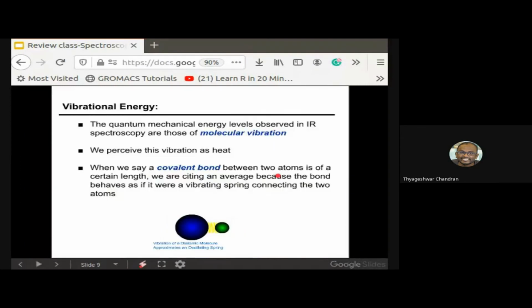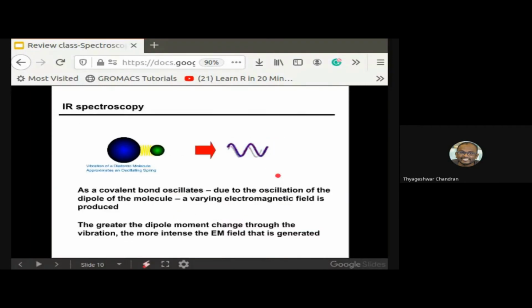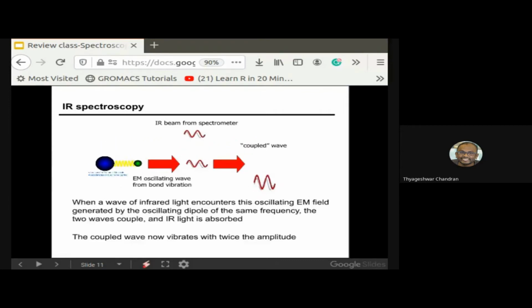Fine. So IR spectroscopy makes use of these vibrational energies, because when two atoms are constantly vibrating, they tend to produce an electromagnetic spectrum. As both atoms oscillate, they produce electromagnetic radiation.